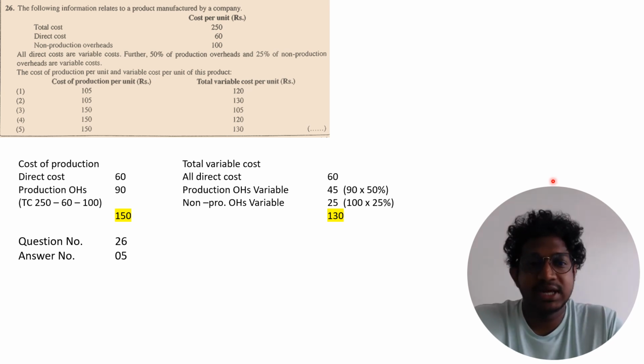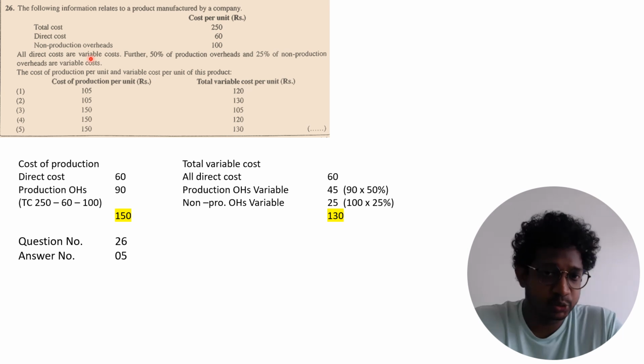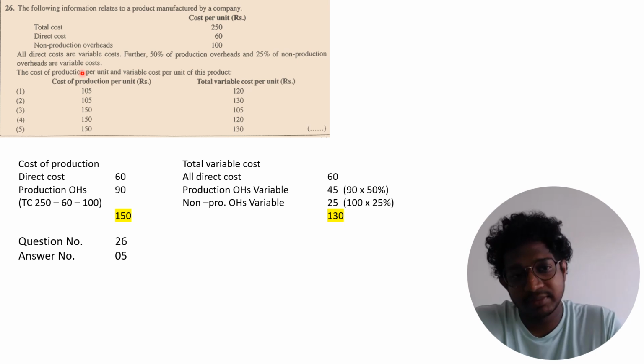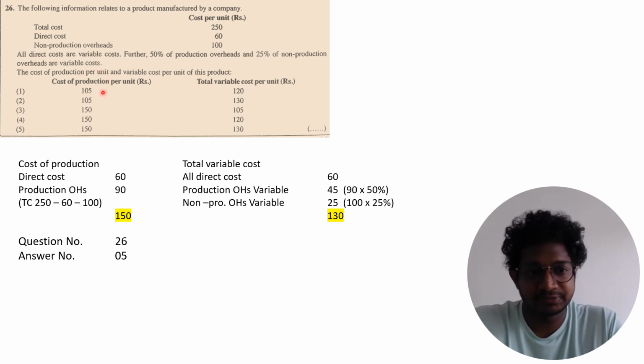Question number 26, they are asking cost of production per unit and the total variable cost per unit. So here total cost is given 250, direct cost 60 and non-production overheads are 100. So here it says all direct costs are variable cost. Further, 50% of production overheads and 25% of non-production overheads are variable cost. So they are asking the cost of production per unit.